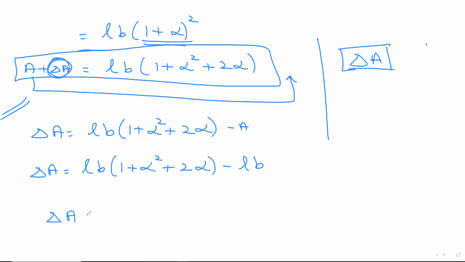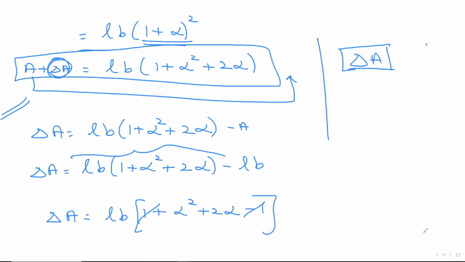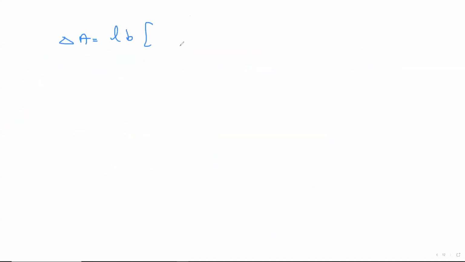So delta A is equal to, if you take LB common, careful, in the first thing, what is remaining? 1 plus alpha square plus 2 alpha remains. Minus 1 remains. Plus 1 minus 1 got cancelled. So regular math I'm trying to do. Then delta A becomes LB as it is into alpha square plus 2 alpha. Now, thank God I got this answer.